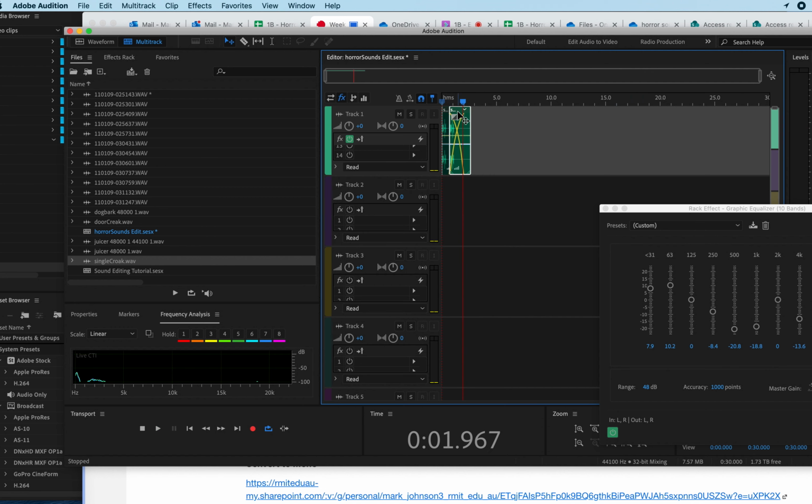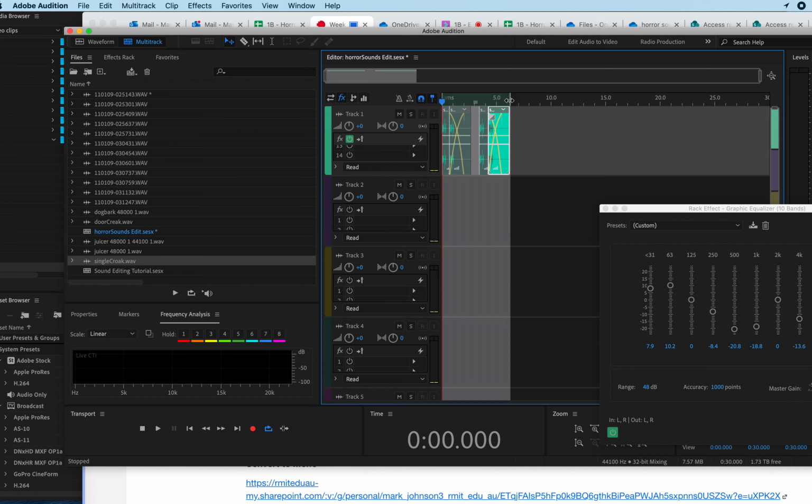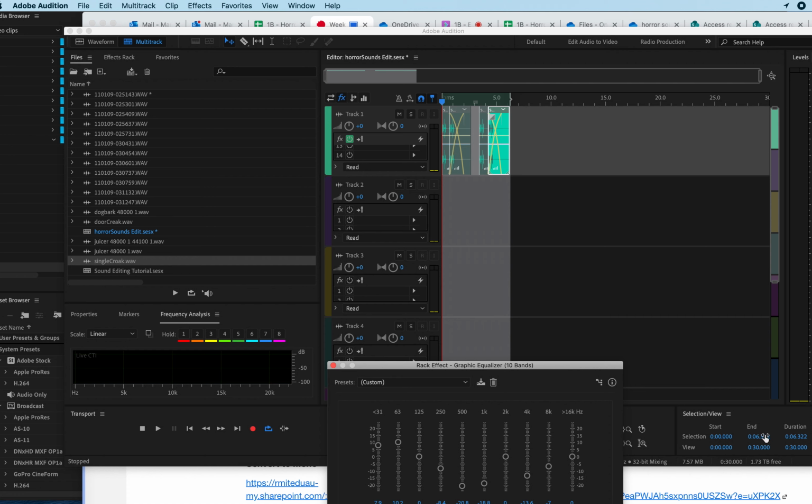Right, that sounds okay, just for rough. Shift out again. So I'll hold my Alt key and drag out another two croaks, and it should end at 6 seconds. So I'm going to put an out point there, adjusted exactly to 6 seconds.